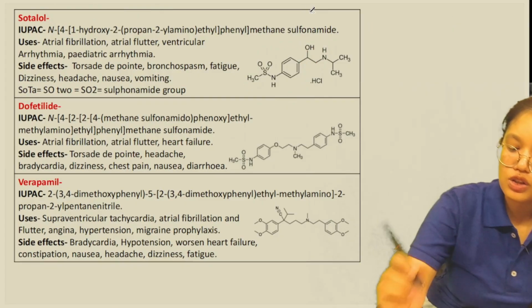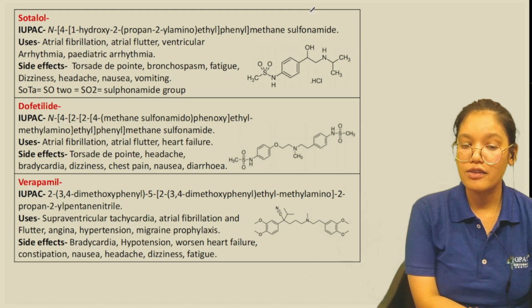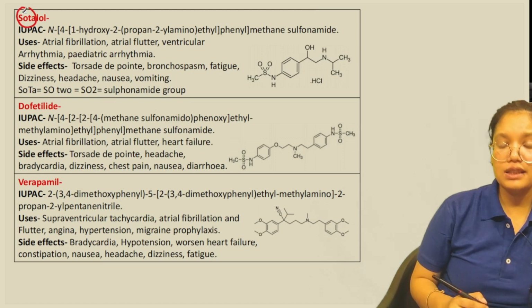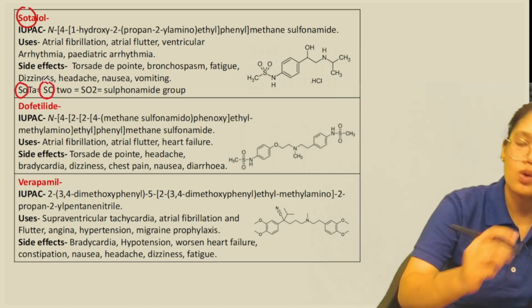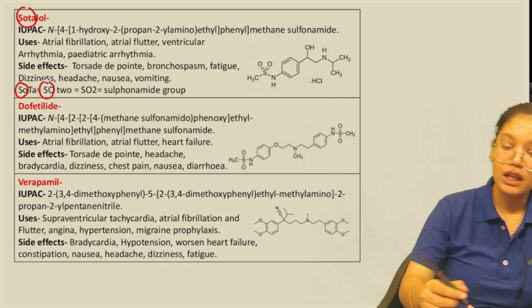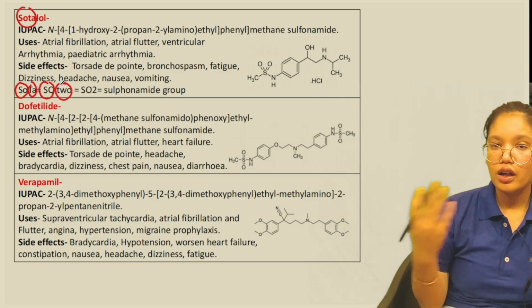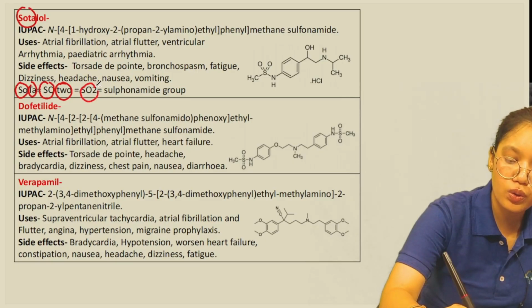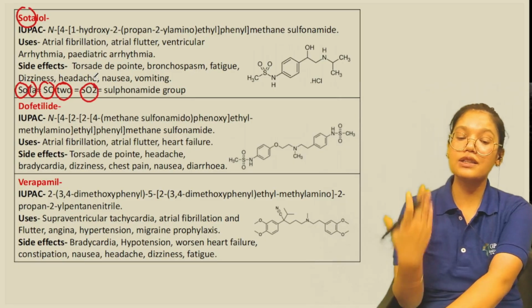Okay, now we should remember the side group, the side chain that we have in sotalol. From "sota" we can say it has "so", meaning S and O, sulfur and oxygen. From "ta" we can remember 2, so SO2. So we have an SO2 group, or we can also say we have a sulfonamide group in its structure.